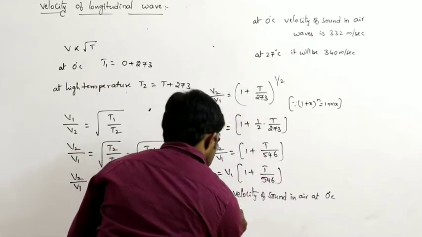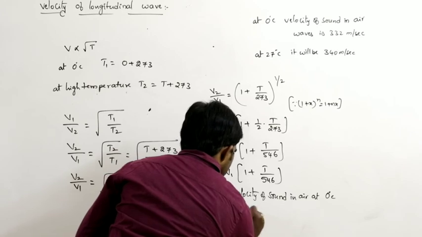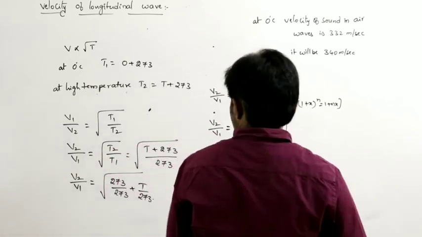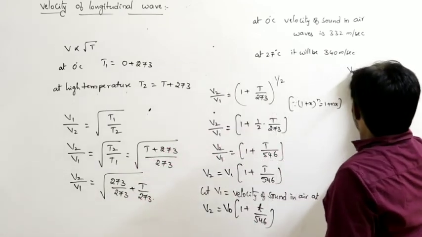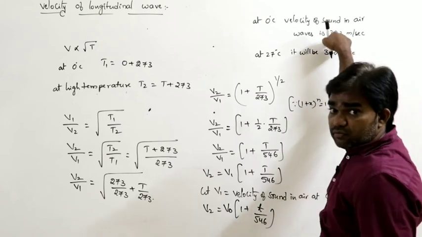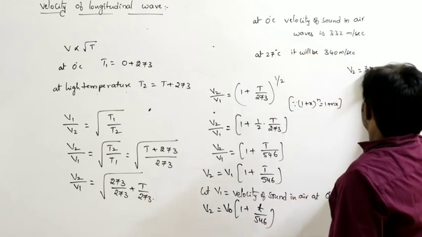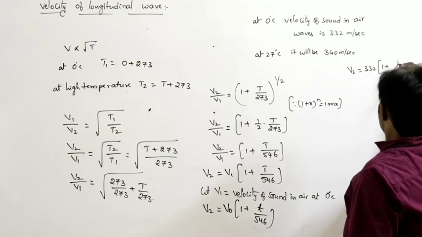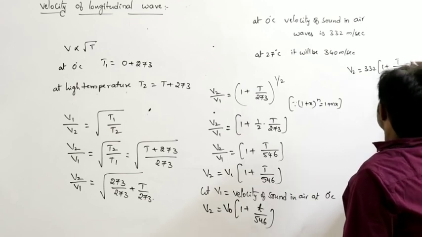So V2 is equal to V0 into 1 plus T by 546. What is V0, the velocity of the wave at 0 degree Celsius? It is 332. So 332 into 1 plus T by 546.